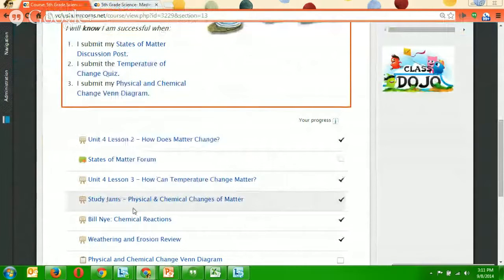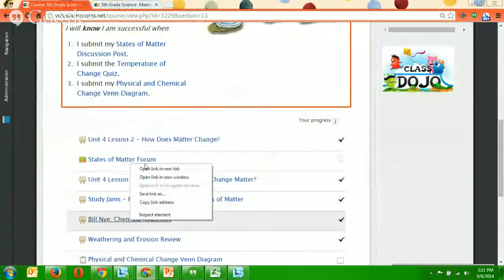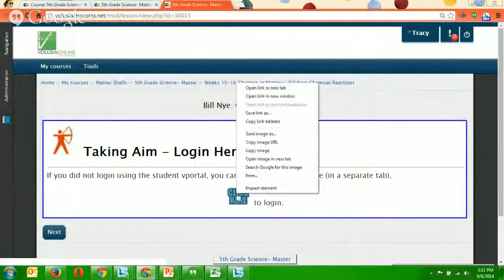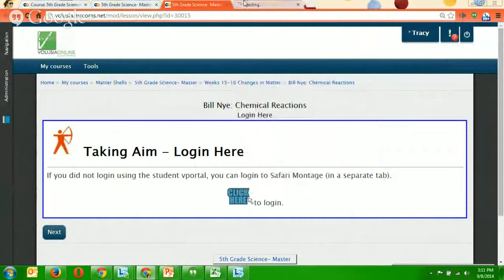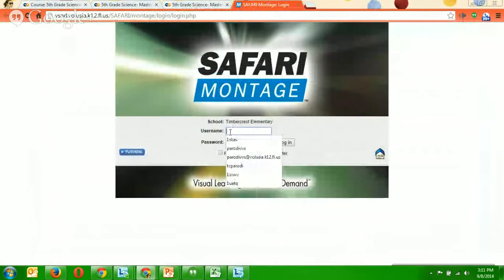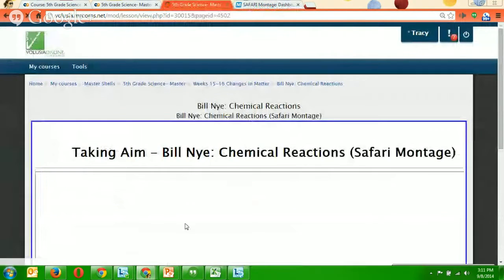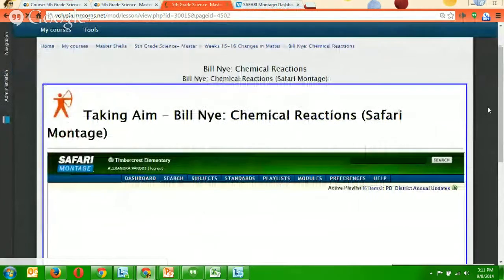After StudyJams, we have Bill Nye. Right-click, open in a new tab. If you've not already logged in, you can log in here. Right-click, open in a new tab. You use your Odyssey login and password to get into this part. You can use Moodle, however you use to get in here. Log in. Once you're logged in, go back so you can see the video. This is Chemical Reactions, Bill Nye.